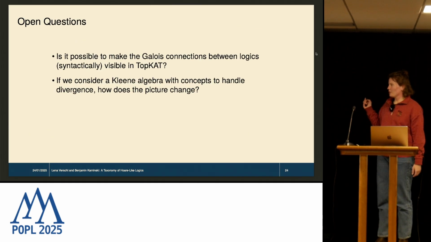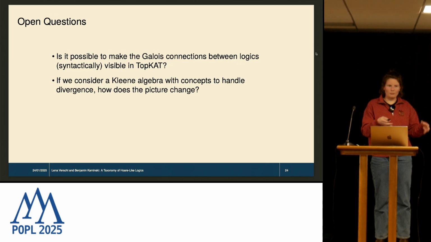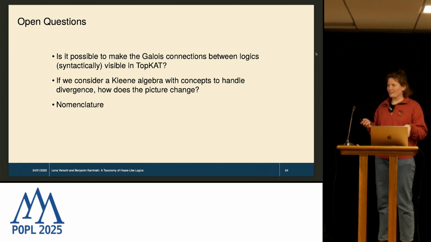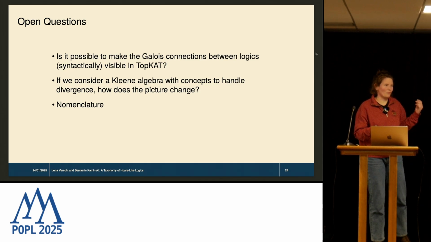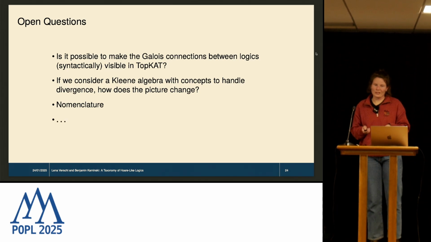Other open questions include variants of Kleene algebra, because we've only been looking at a very specific variant. Then another point that I want to mention is the names of these logics. I'd really like to find names for all of these logics that represent all kinds of properties that I can express. And yeah, there are many more open questions.